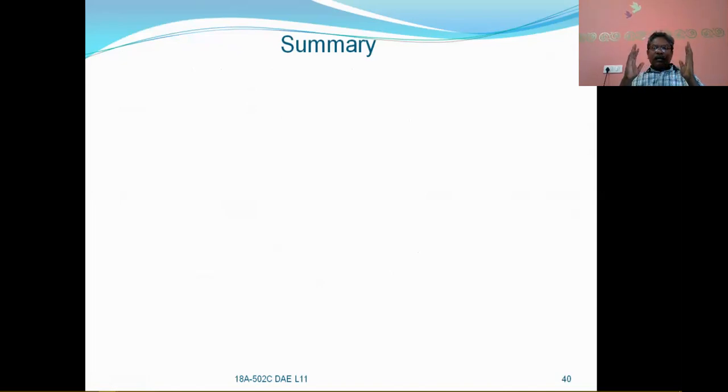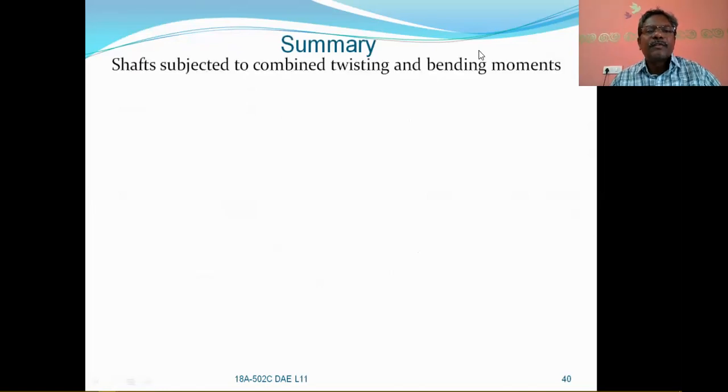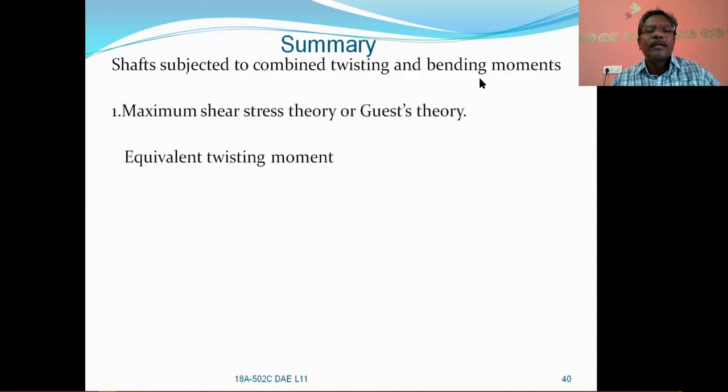The shafts are subjected to both the twisting moment and bending moment, and this is based on the strength of the shaft. So let us have the summary of this lesson. Shaft subjected to combined twisting and bending moment, and the maximum shear stress theory, that is Guest's theory, is also discussed.